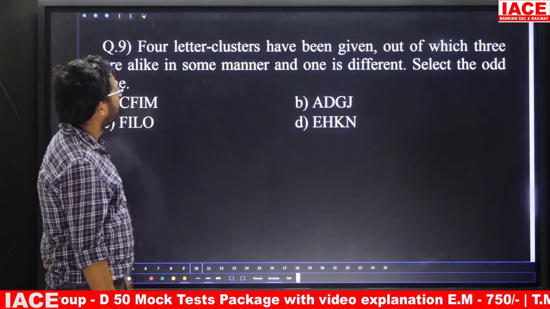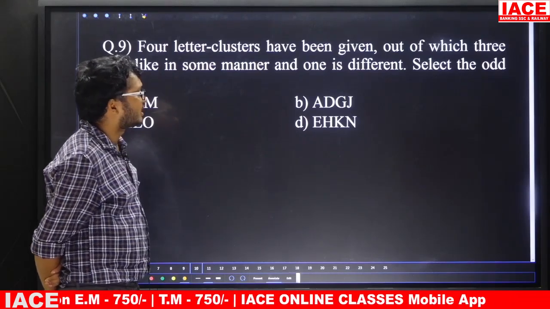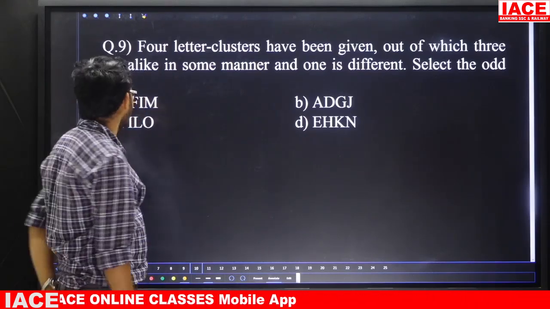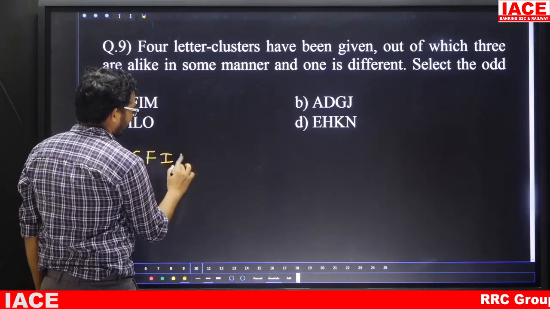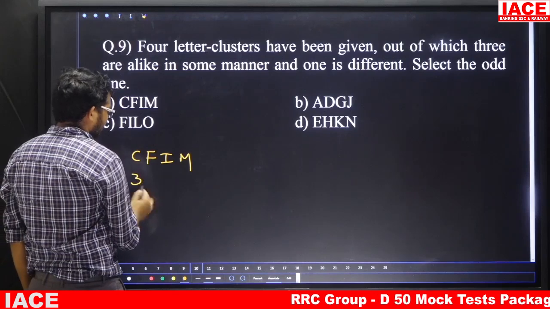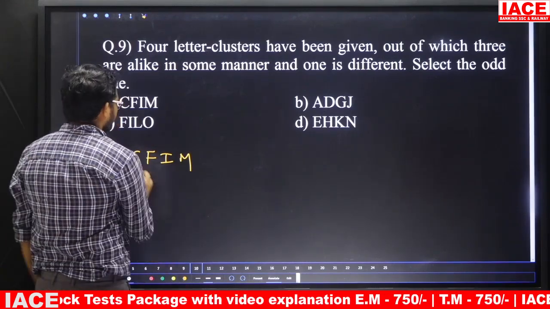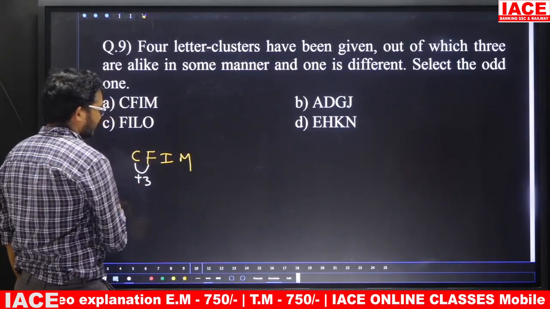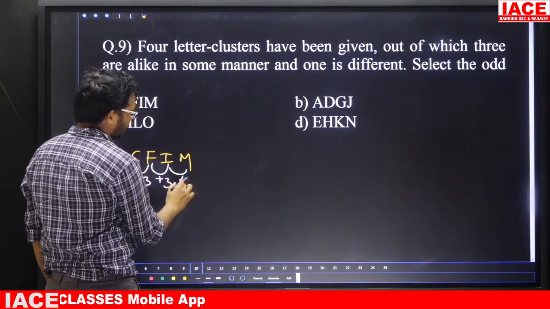Question number 9. Four letter clusters have been given, out of which 3 are alike in some manner and 1 is different. Select the different one. Suppose friends, take the given CF, I, M. C face value 3, otherwise no need to take face value. Suppose C and F, the logic is +3. F and I, +3. I and M, +4.